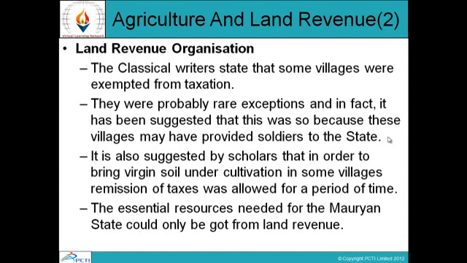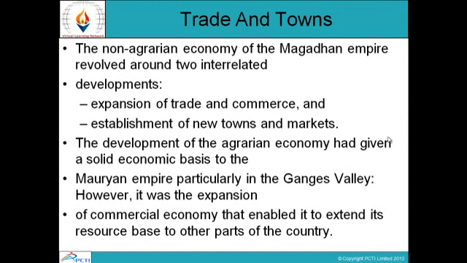The essential resources needed for the Mauryan state could only be got from land revenue. So the essential resources, the finances, could only be got from land revenue, in the form of taxes. Trade and towns. The non-agrarian economy of the Magadhan Empire revolved around two interrelated developments.